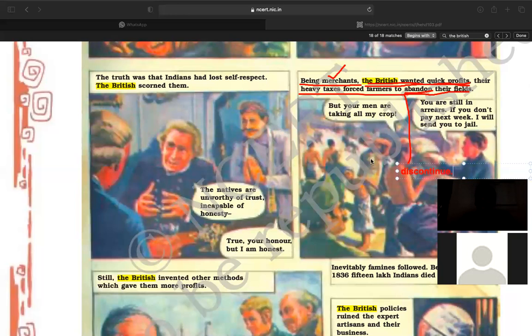So one of the Indians is making the dialogue: hey Britishers, your men are taking all my crop, right?